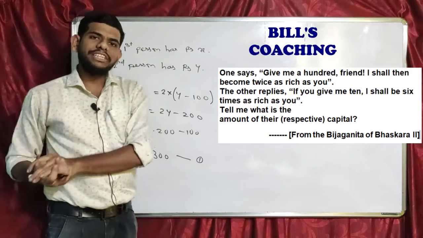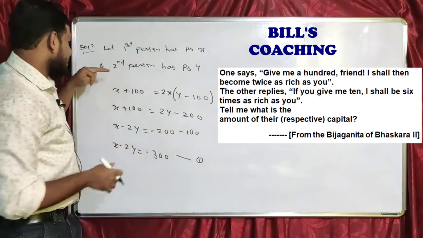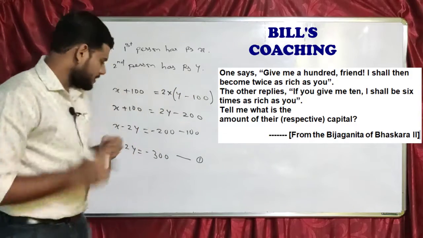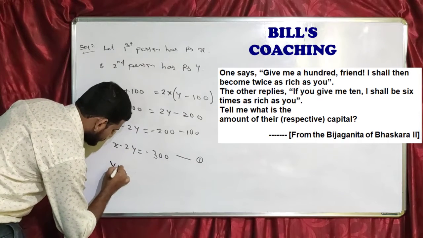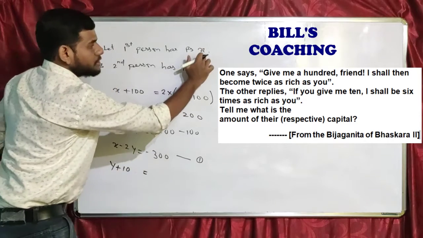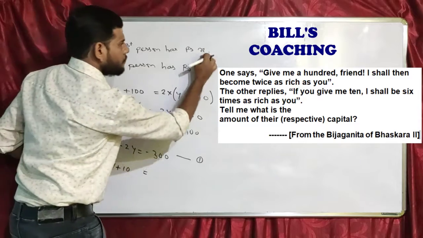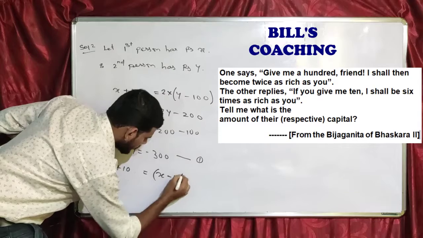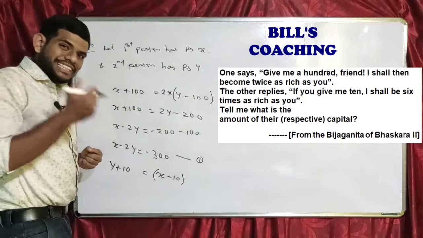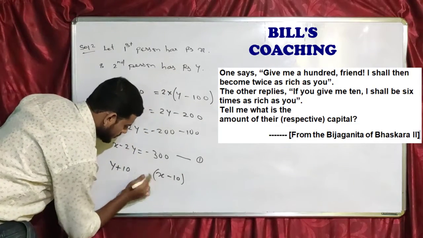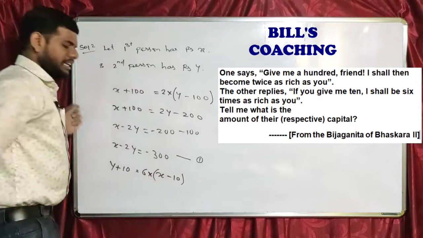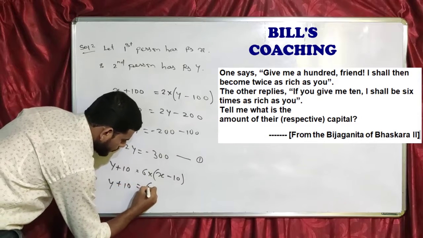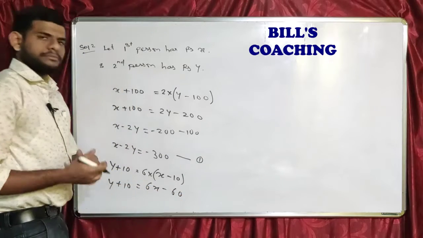Now just go to the second statement. The second person says, if you give me just 10 rupees. So the second person is getting just 10. So we can say if the second person is getting 10, this person will lose 10, right? From him he'll be taking 10. And he said, I'll become 6 times as rich as you. So we'll say 6 times as rich as you, right? So this will become Y plus 10 will be equal to 6X minus 60.